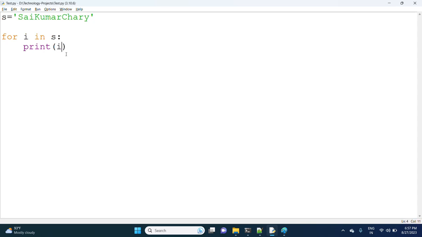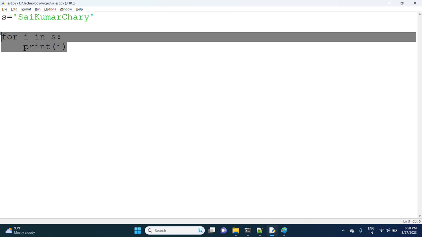Here I'm saying i means x, simply. Instead of i you can take a, b, c, any character, but it need not be a special character. It is not good practice. Take only single characters. If you are dealing with big applications, give the variable a meaningful name, for example for a list. So now this is clear, right?